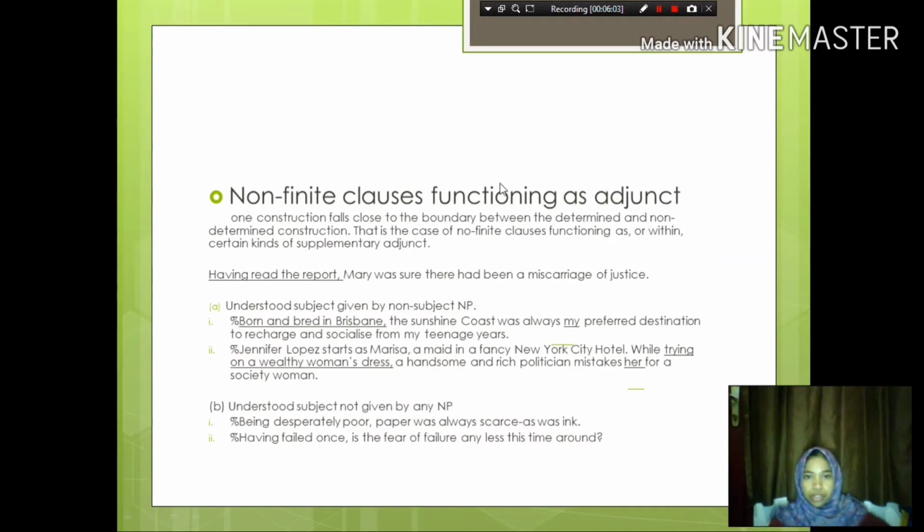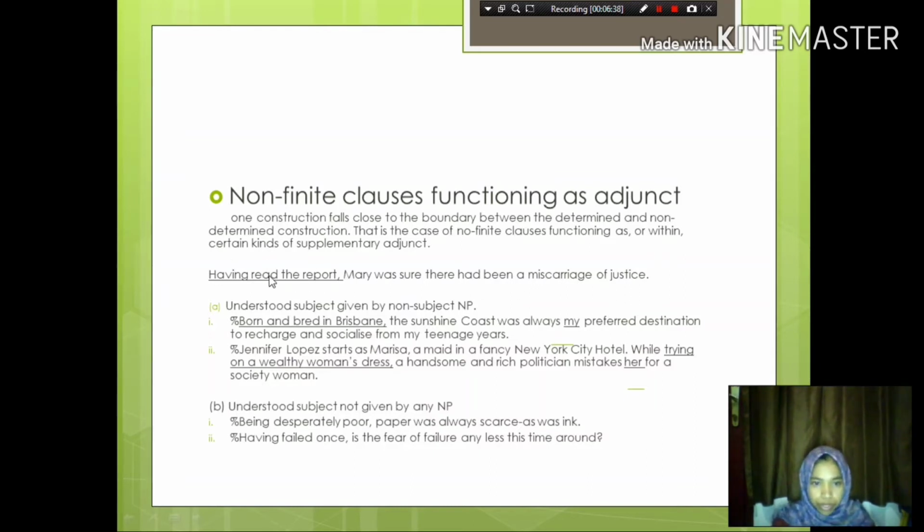Continuing with non-finite clauses functioning as adjuncts. One construction falls close to the boundary between determinate and non-determinate construction. That is the case of a non-finite clause functioning as or within certain kinds of supplementary adjunct. Okay, look at the sample. Having read the report, Mary was sure there had been a miscarriage of justice.